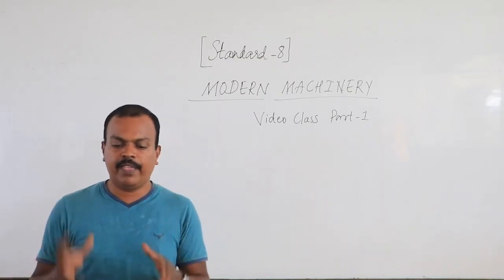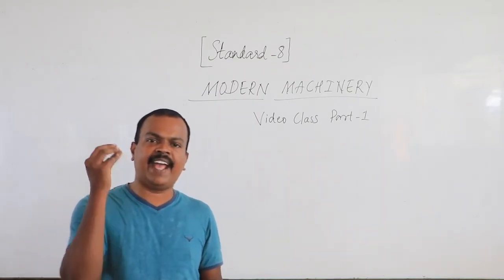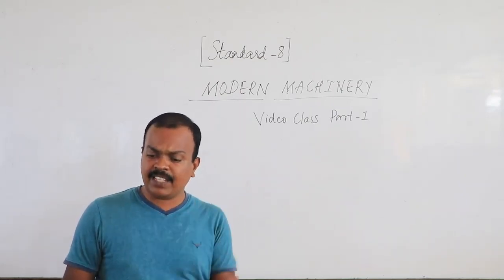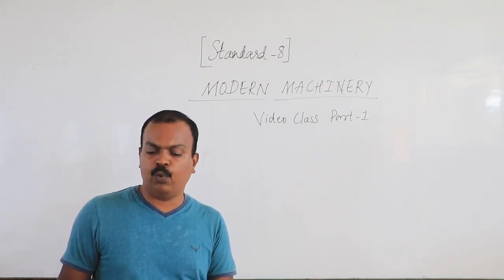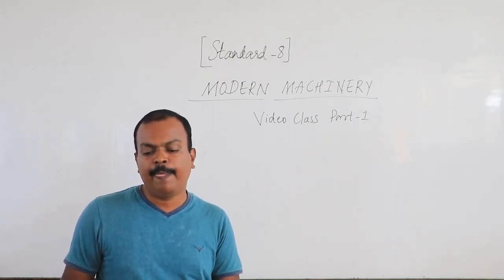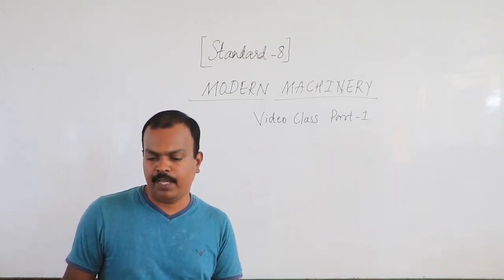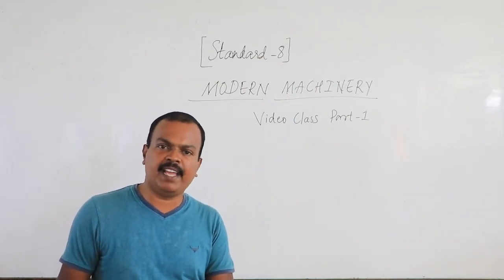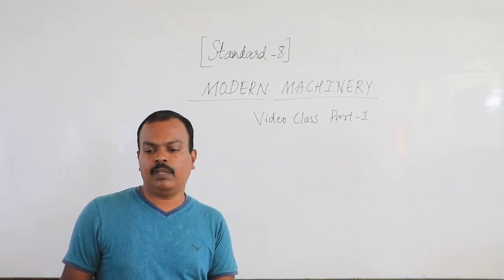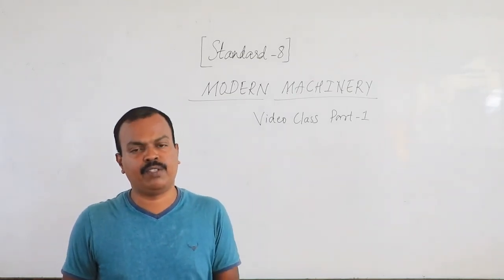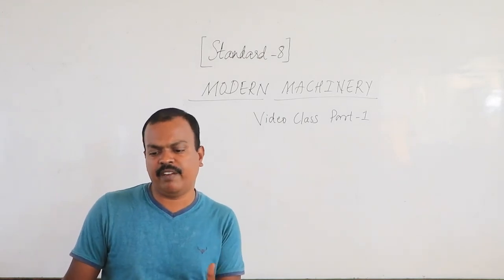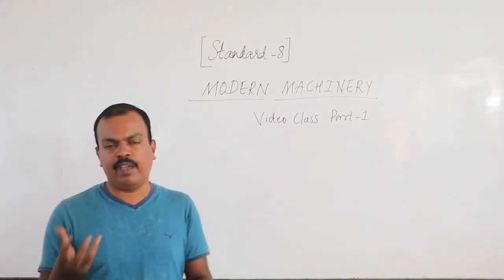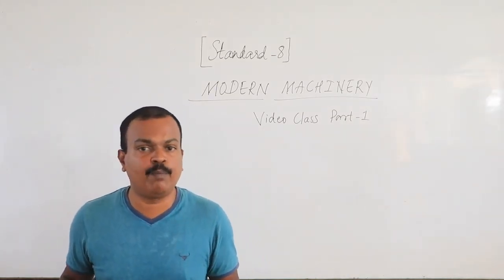So students, those are the four lines that contain a lot of action words about machines, the jobs that they can perform. So in the next video class, I will take you through the rest of the poem, and there are some interesting ideas to come up in the next part of the poem. This is a simple poem, has some interesting ideas. However, you need to keep in mind a lot of things, the words, the vocabulary that you see there. So many action words, so many adjectives. So there are a lot of things to take care of, to deal with in this poem, although it's a pretty simple poem to understand.